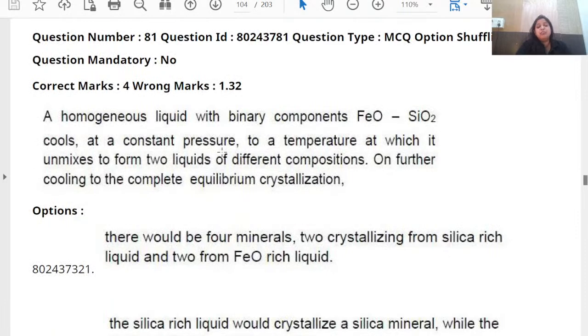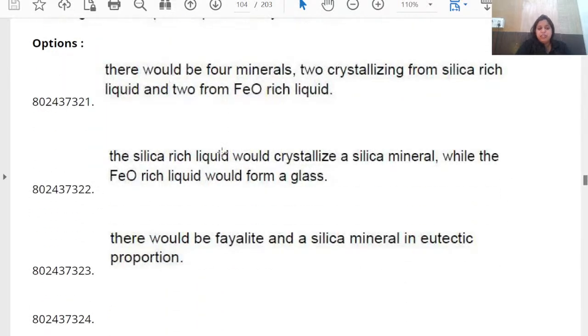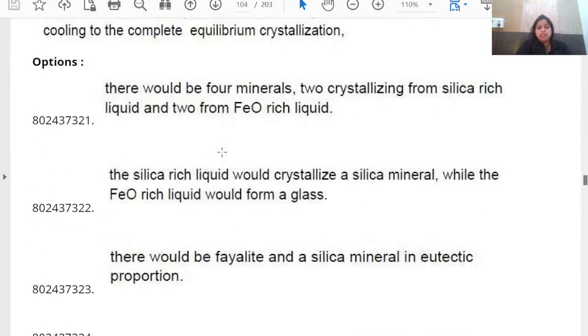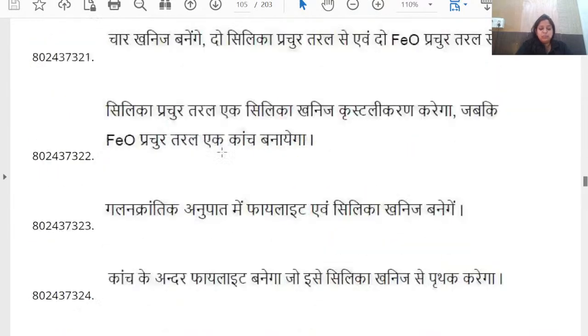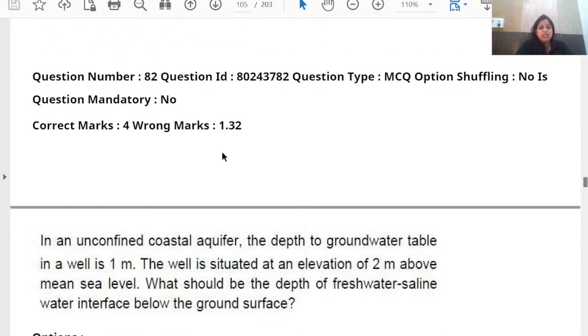So please revise the binary systems: the eutectic system, peritectic system, solid solution system. All these things are very important. They usually ask from binary systems. Very rarely they ask from ternary systems actually. So understand the binary system and revise that section again.